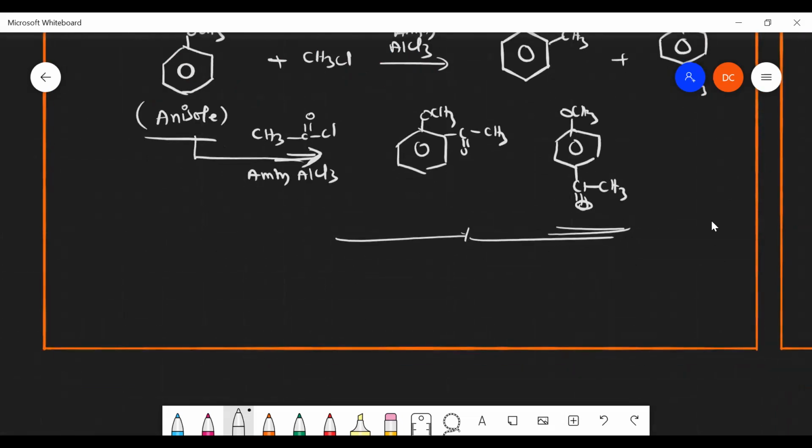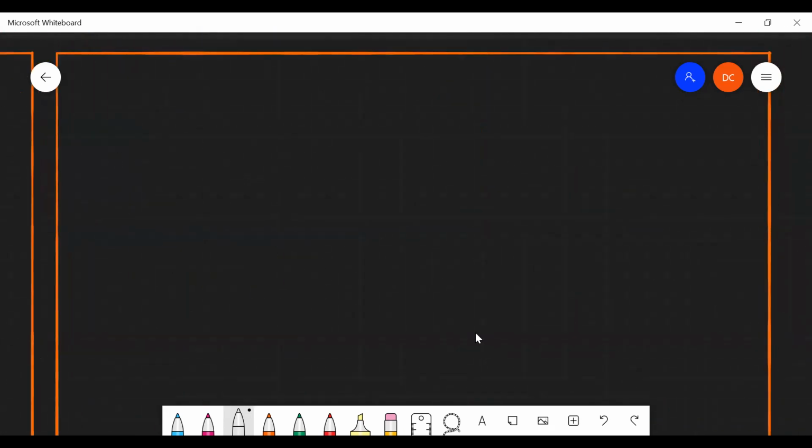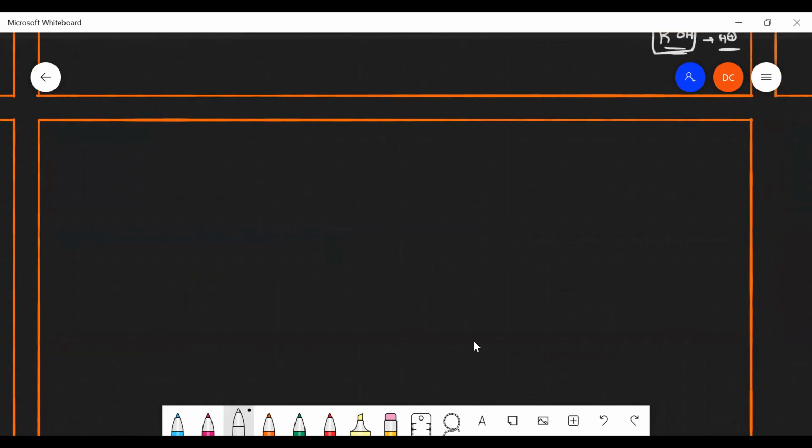Okay, and the next chapter is aldehydes, ketones, and carboxylic acids. Am I right? So, what do you mean by aldehyde? Do you know anything about aldehydes, ketones, and carboxylic acids? It's a carbonyl compound. Very good. What do you mean by carbonyl compounds? Carboxyl or carbonyl?